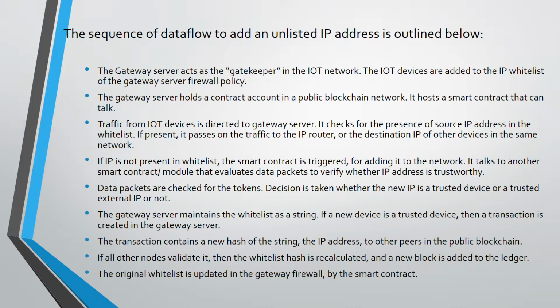The gateway server maintains a whitelist as a string. If a new device is a trusted device, then a transaction is created in the gateway server. The transaction contains a new hash of the string and the IP address, sent to other peers in the public blockchain. If all other nodes validate it, then the whitelist hash is recalculated and the new block is added to the ledger. Now the original whitelist is updated in the firewall gateway by the smart contract.